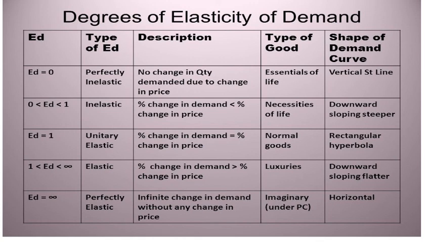Then when the ED is equal to infinity, we have perfectly elastic. Here, infinite change in demand without any change in the price. Here the imaginary goods we have under the perfect competition, and it is horizontal in nature. I hope this is clear.